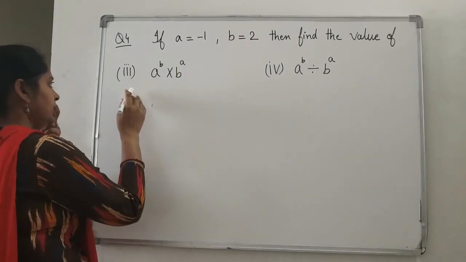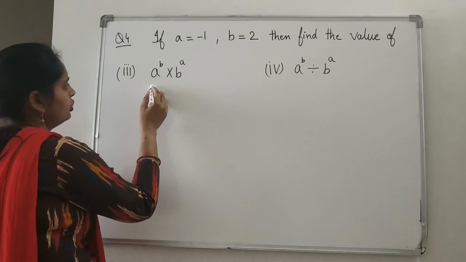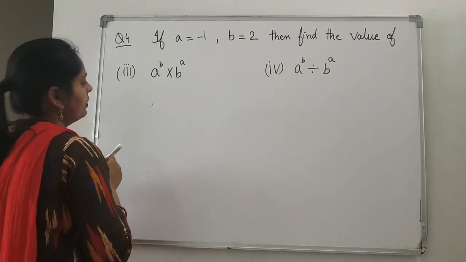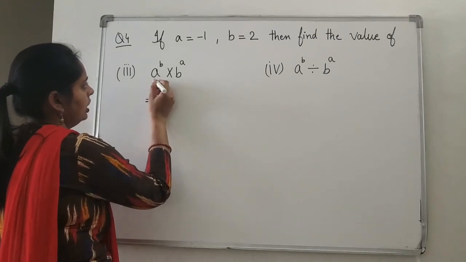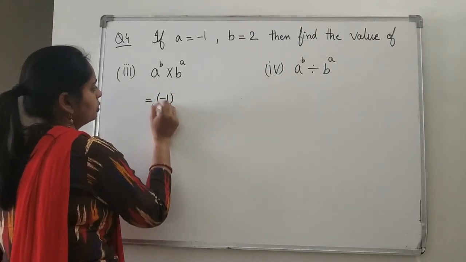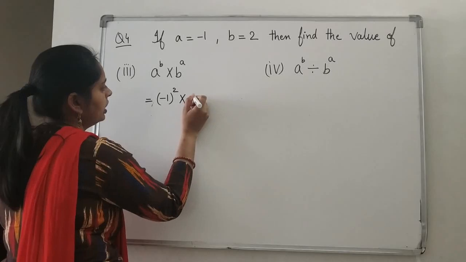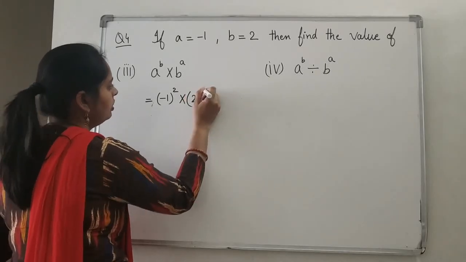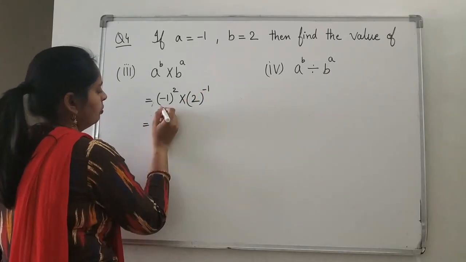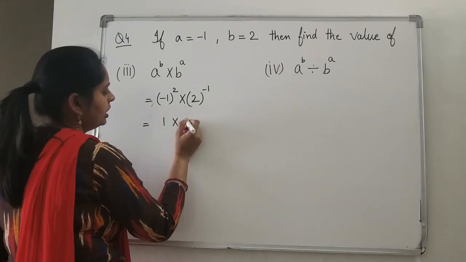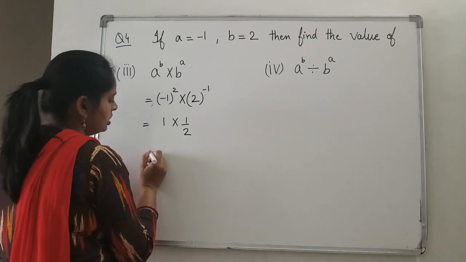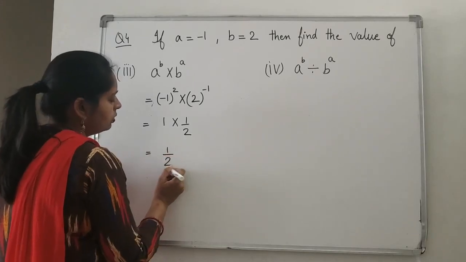Now see, in this third part we have a to the power b multiplied by b to the power a. Again we will put the value. For this, what answer do you get? a is minus 1 to the power 2 multiplied by 2 to the power minus 1. Minus 1 squared is how much? 1 only. And it will be multiplied by 1 upon 2. So your answer is how much? 1 upon 2.